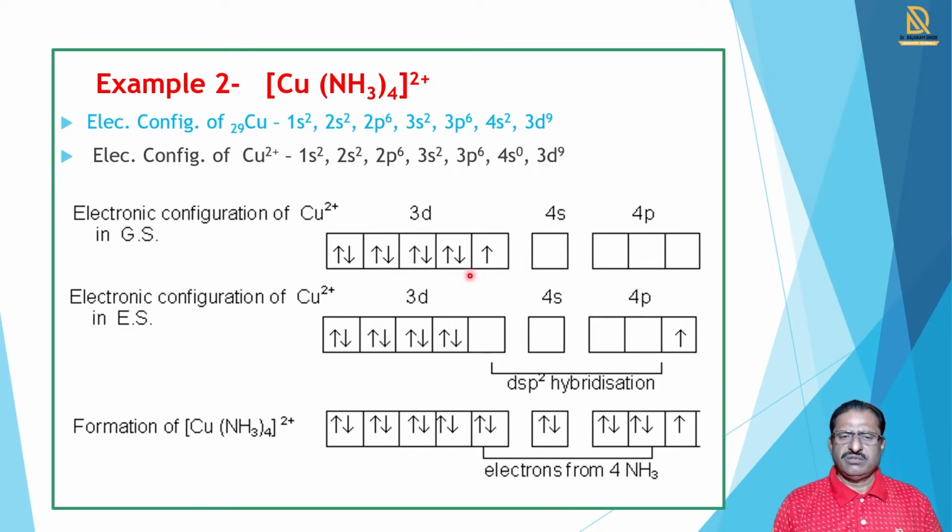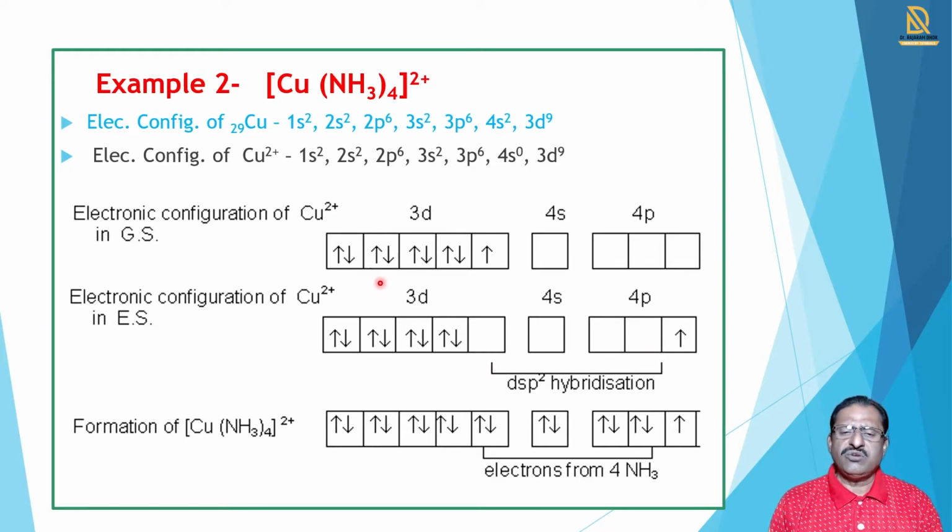Here copper is bonded with 4 NH3 ligands. So copper requires 1 empty d orbital, 1 s orbital and 2 p orbitals.